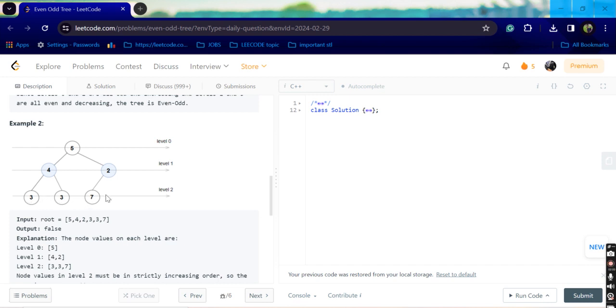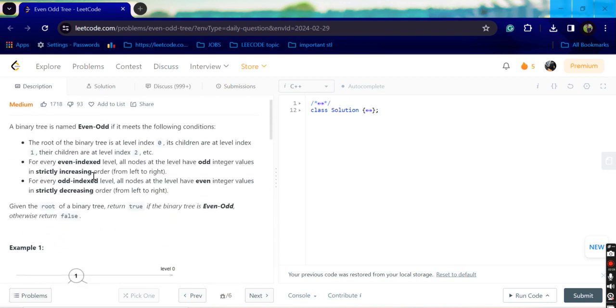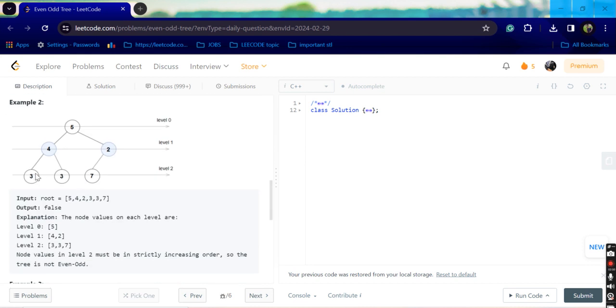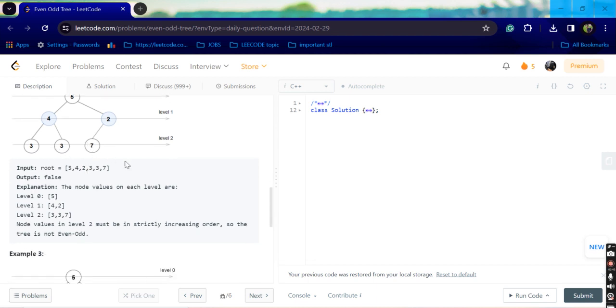It is increasing order but not strictly increasing order. In the question they gave strictly increasing and strictly decreasing. Strictly increasing order means a value should be greater than the previous value, not equal to. Then it is equal, so it does not follow the condition, so it is false.